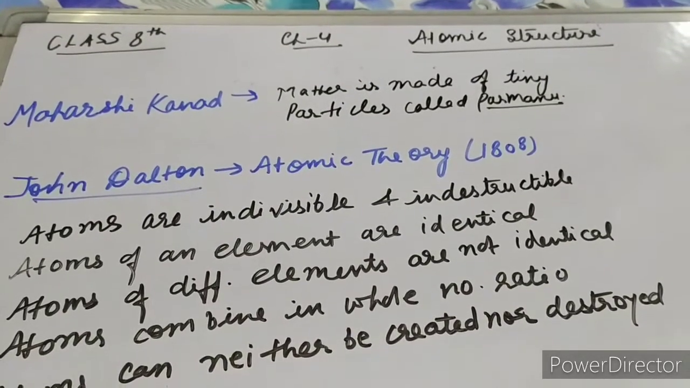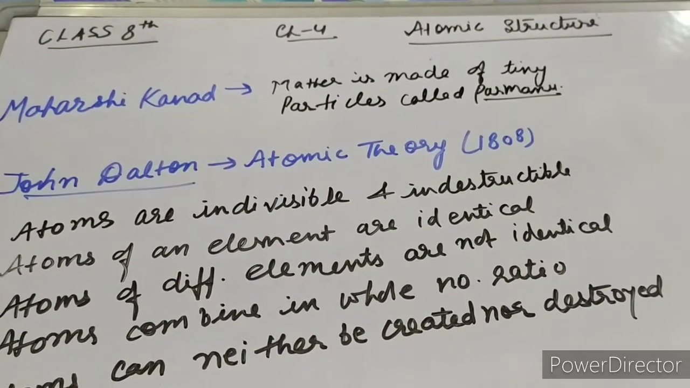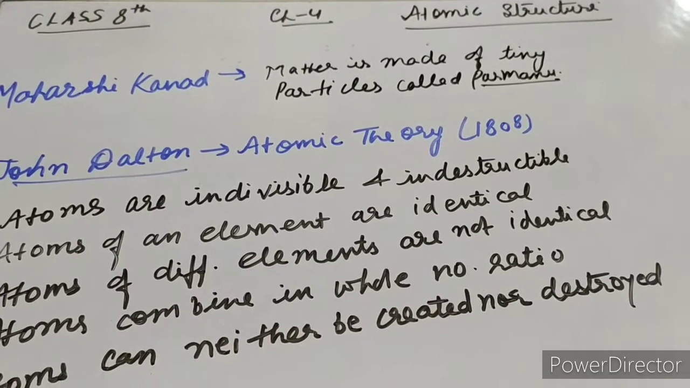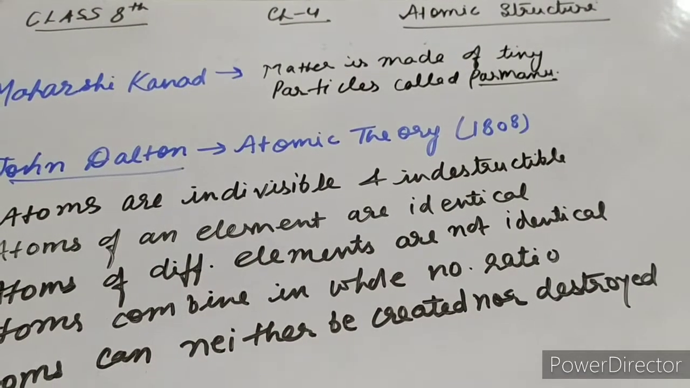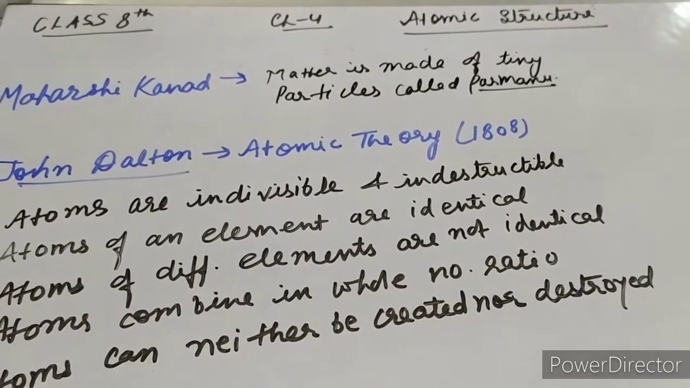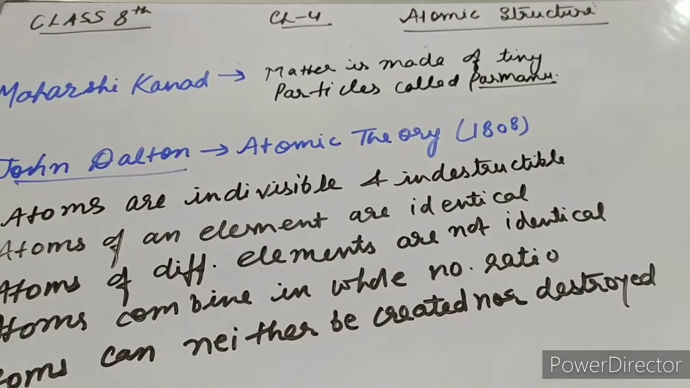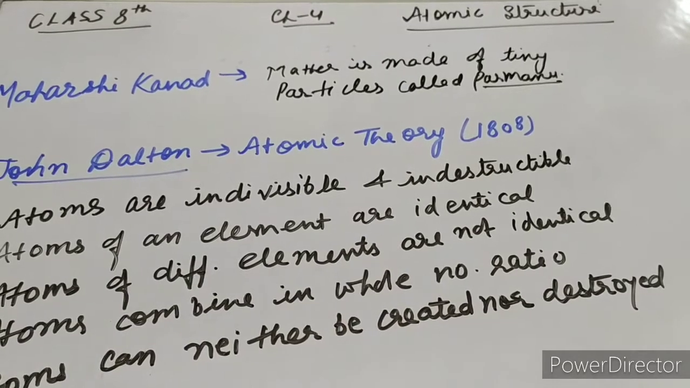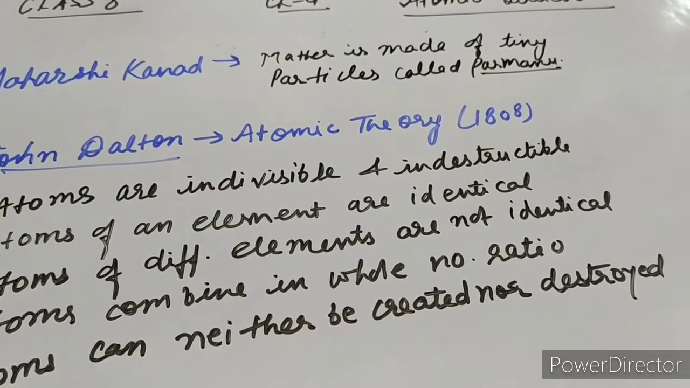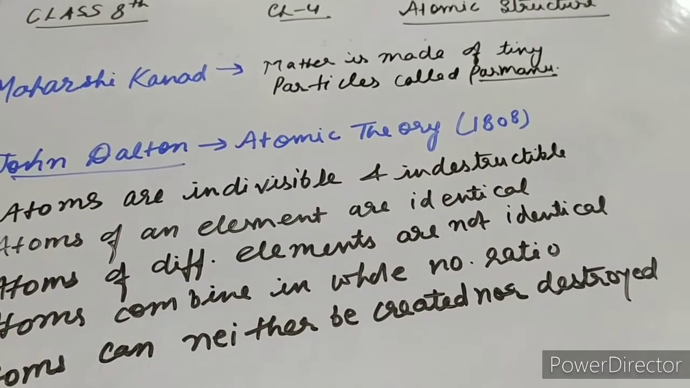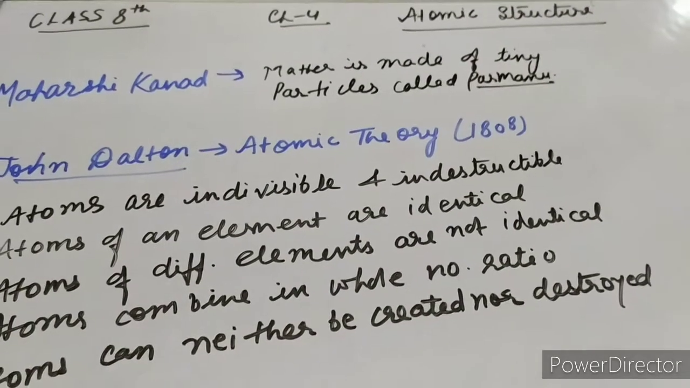Dear students, now in this video we'll start chapter number 4, that is atomic structure. Atomic structure means the structure of the atom. The atom you have already read in the first chapter, that it is the smallest particle which constitutes matter. Everything around us is made up of very small particles called atoms.